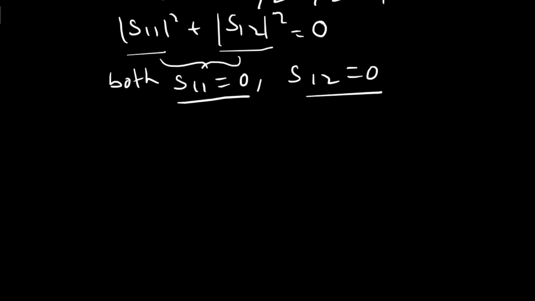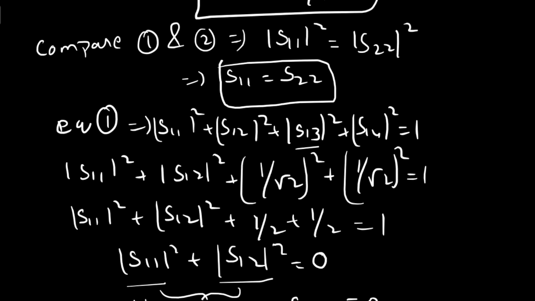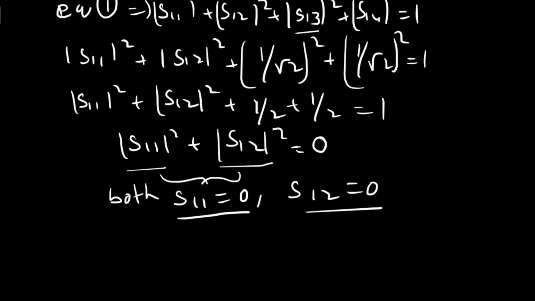Okay, so from the equation, comparing 1 and 2, you got S11 equals S22. It means that S11 equals 0 means S22 is also 0. Now with this we have calculated all the elements, 16 elements in the S matrix.